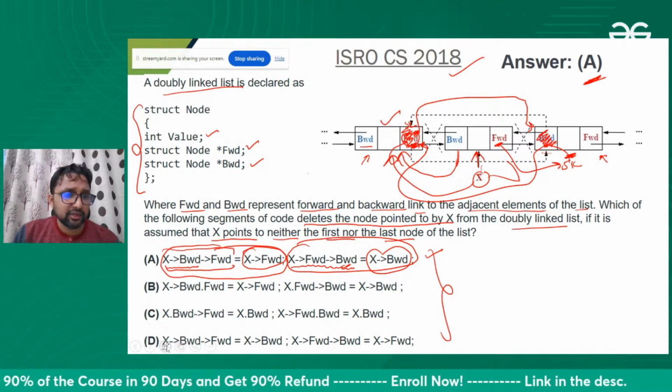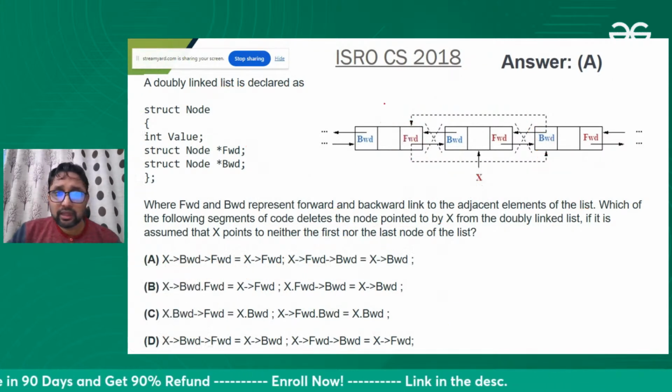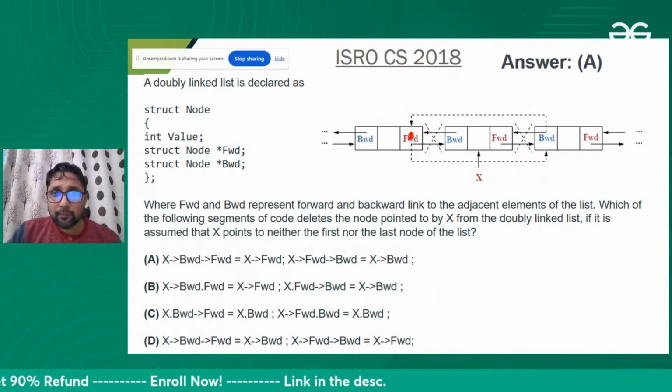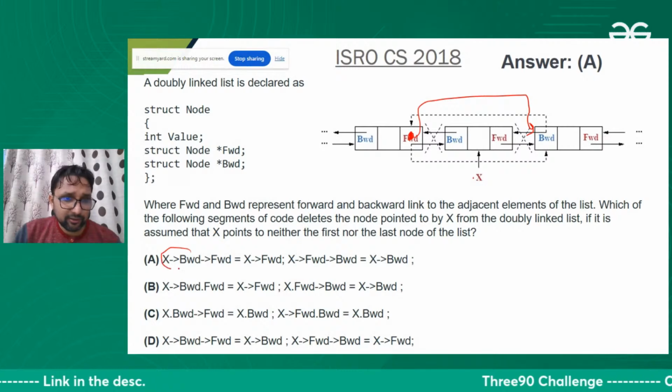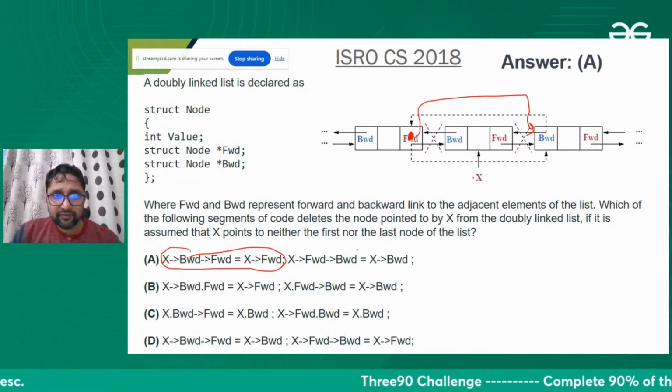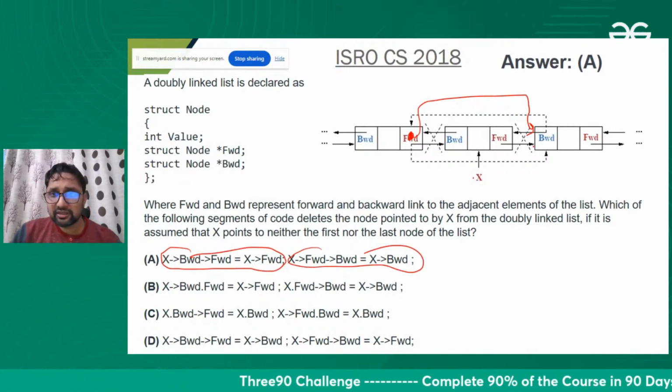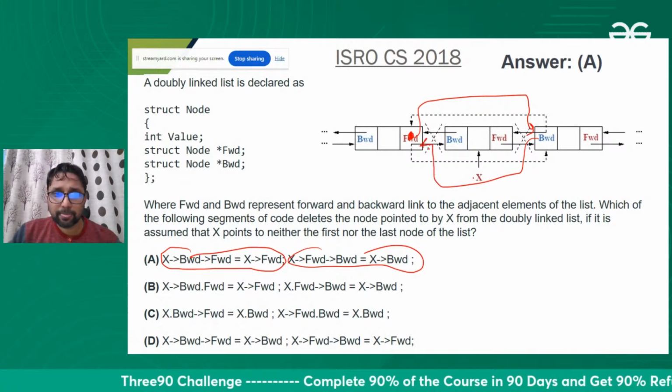Yes, you people are right. With the first statement we attach the back node of X here, and with the second statement we attach this with this. Yes, A is the right answer.